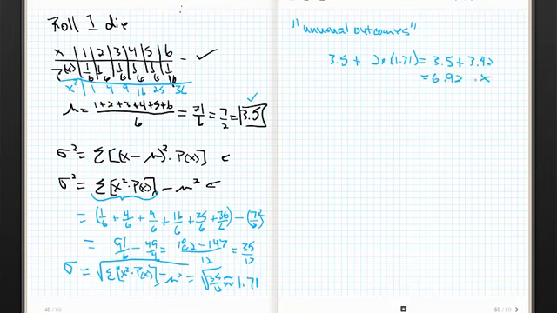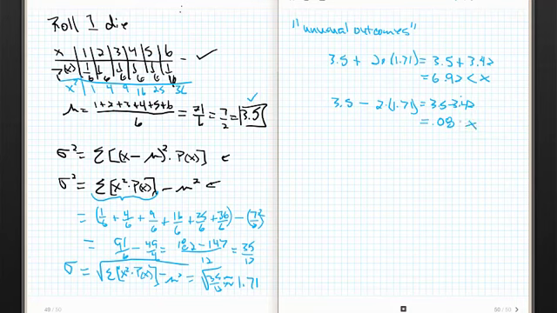So if I get a value when I roll a die that is greater than 6.92, I get an unusual roll. Well, I'm only rolling one die, right? I can't roll a 6.9. I can't roll a number bigger than 6. Same thing, if I go 3.5 minus 2 times 1.71, then this is 3.5 minus 3.42, and this is 0.08.